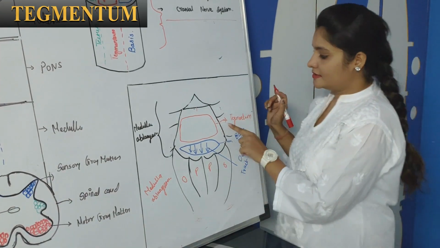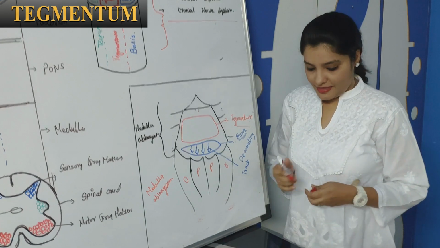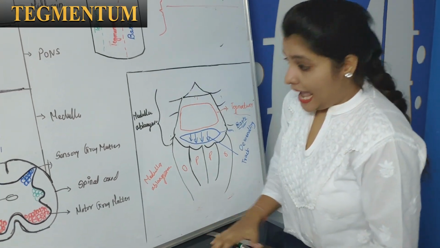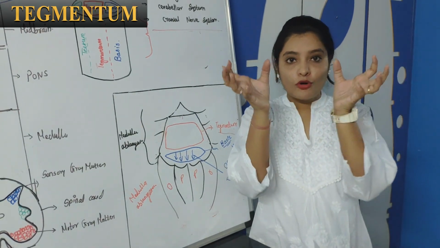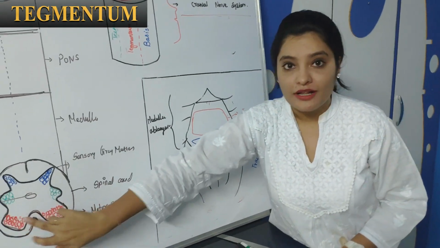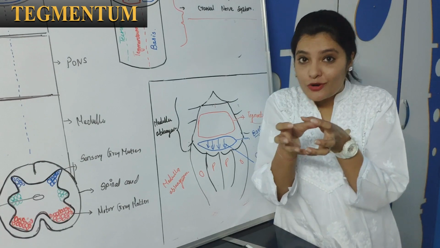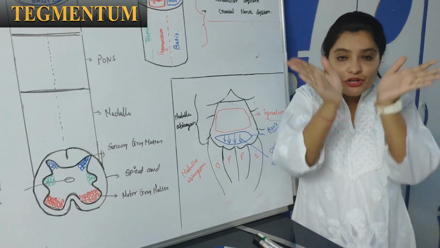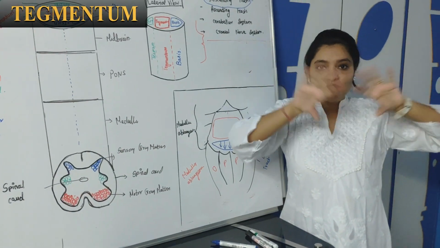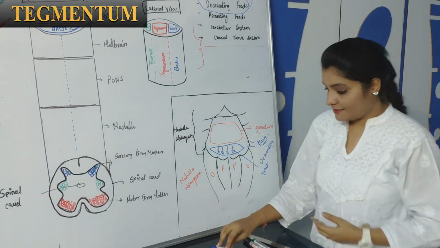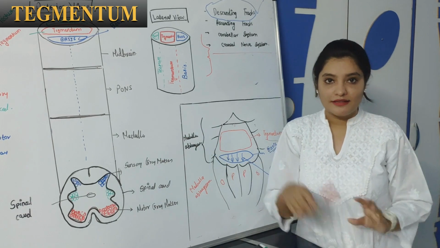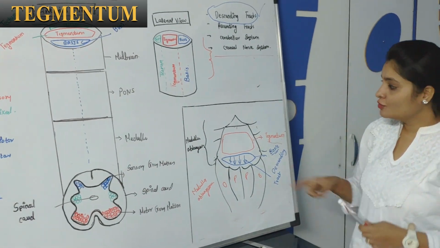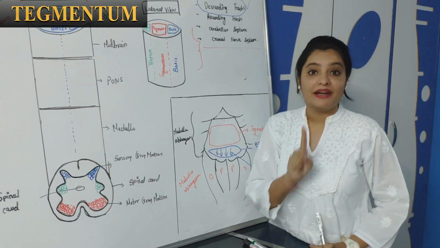Okay, this is the tegmentum part. Now, as I said, when I try to open up the spinal canal, these are the motor neurons. These motor neurons will come together, and the sensory neurons will go more to the lateral part of the brainstem. So this motor and sensory neuron are situated in the tegmentum.